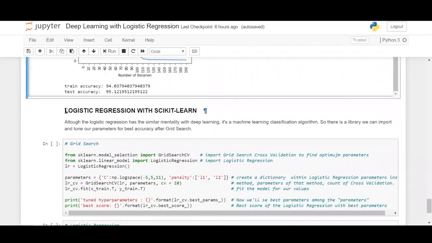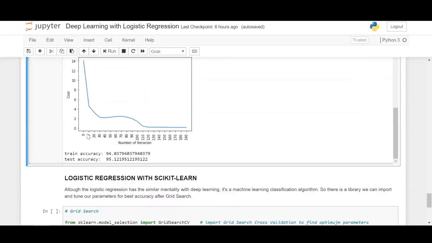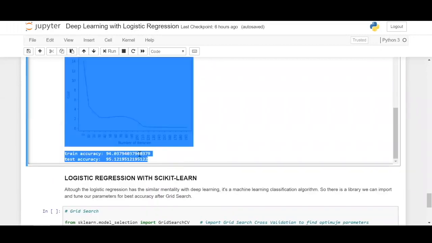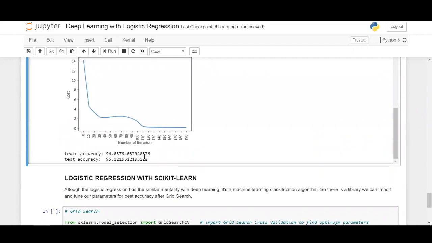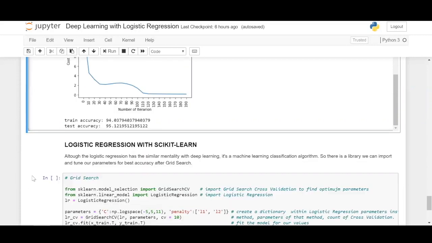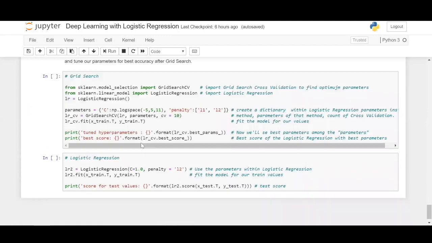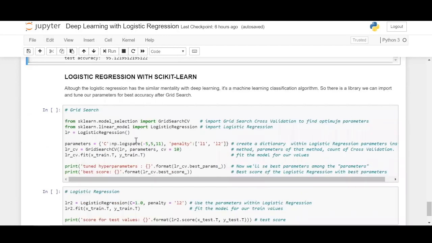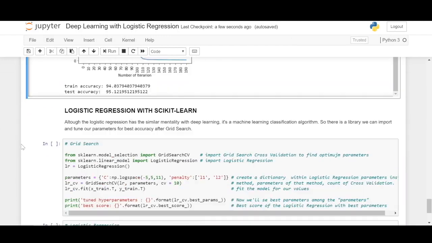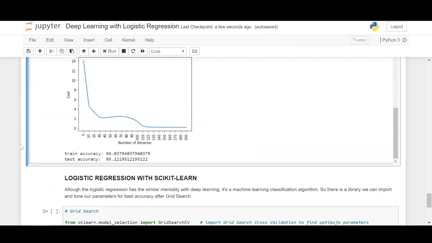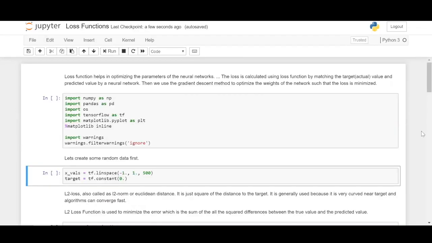Now we are also implementing logistic regression with scikit-learn, which is exactly what we had done in our machine learning module. I want to compare how the training has happened in our deep learning method using neural networks, activation functions, and the Z function versus how it has happened in scikit-learn. These two cells I will leave for you since you're already familiar with this. So this closes the deep learning with logistic regression notebook. Okay, shall we start with loss functions now?